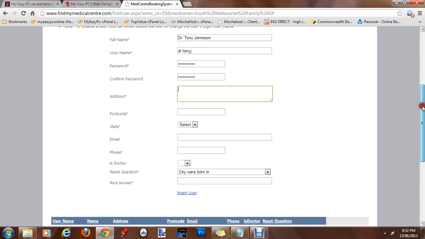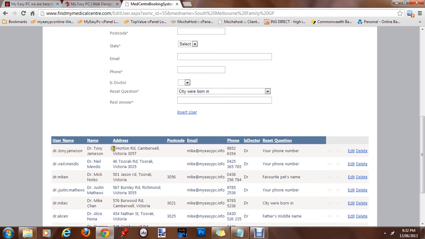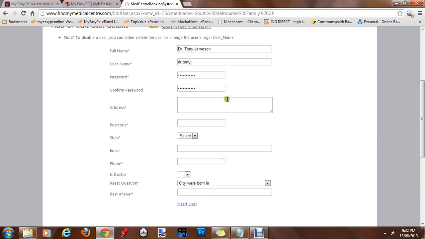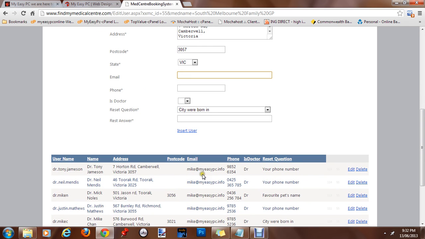And the address, just copy paste from below. And the email address. And the phone number.